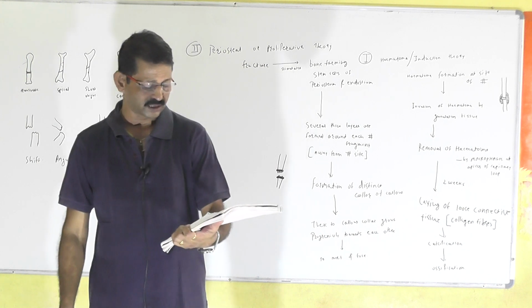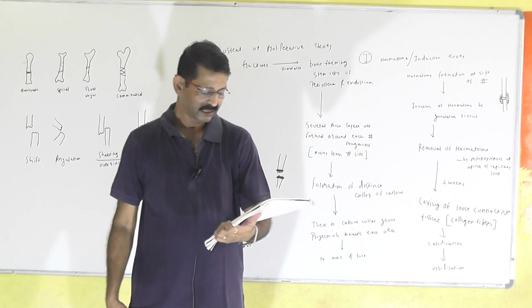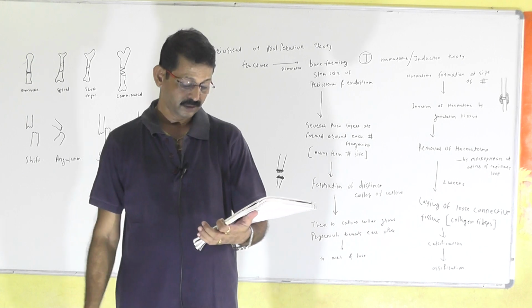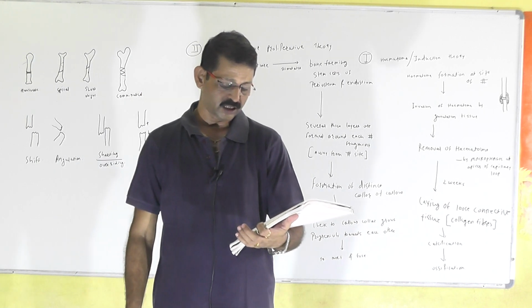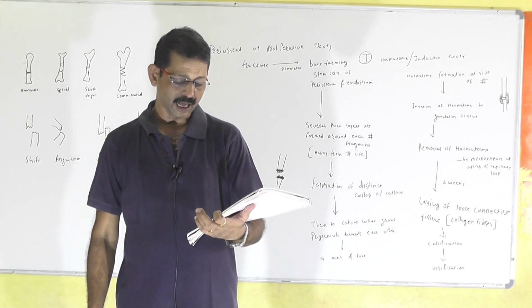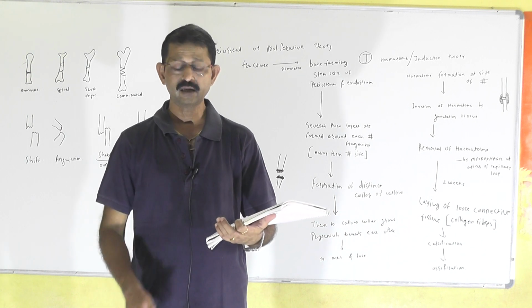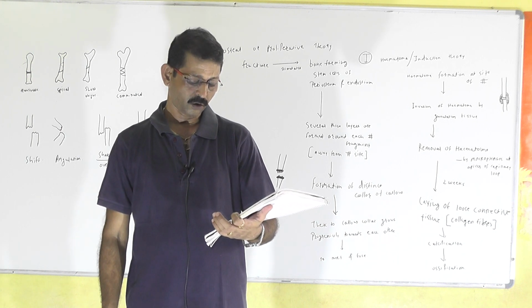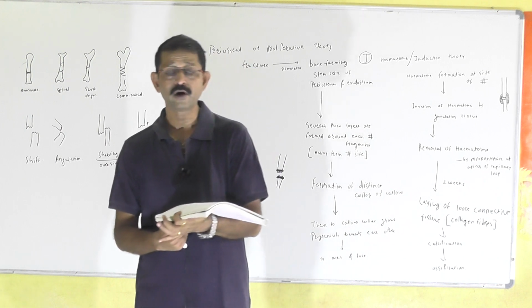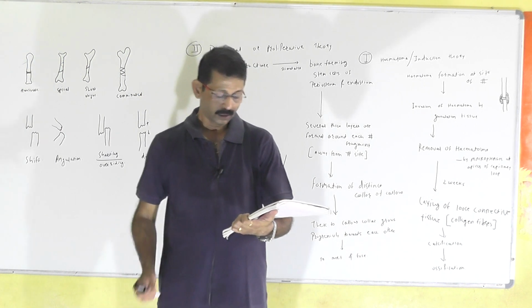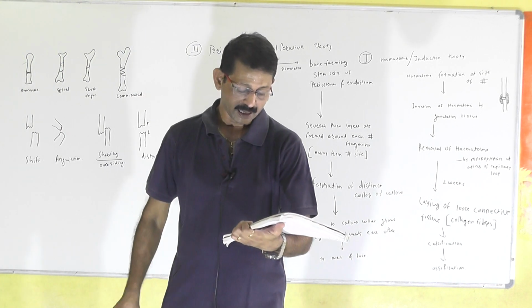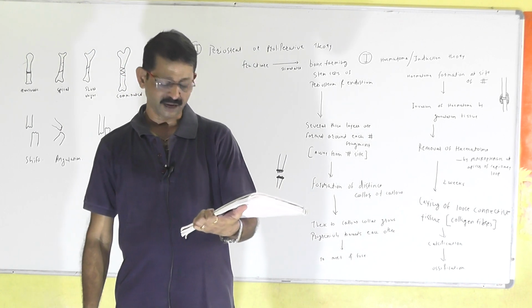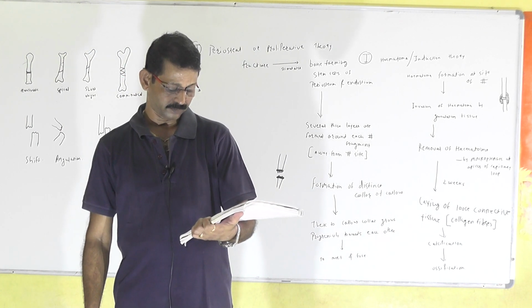Fracture description: first is compound fracture. Second, according to the site, which part of the bone is involved: intra-articular, epiphyseal, diaphyseal or metaphyseal. Then according to the fracture line: transverse fracture, spiral fracture, short oblique fracture, comminuted fracture.